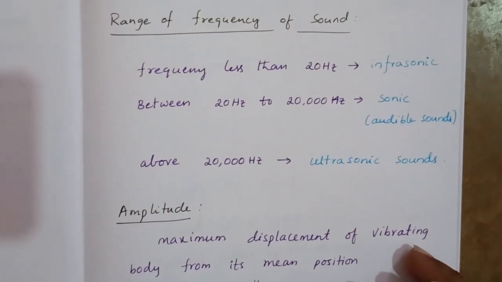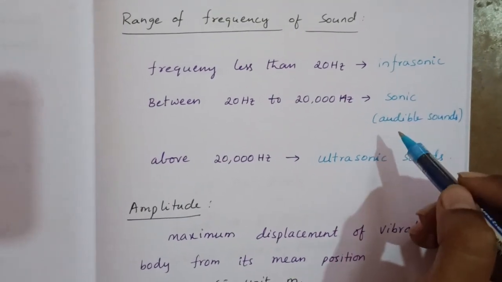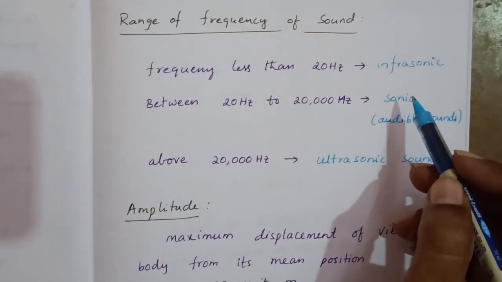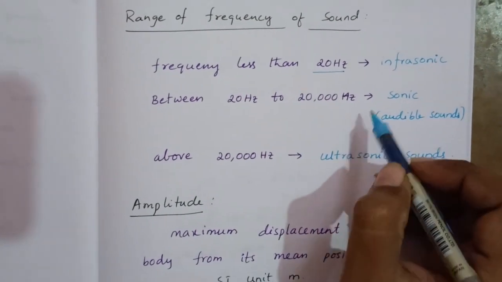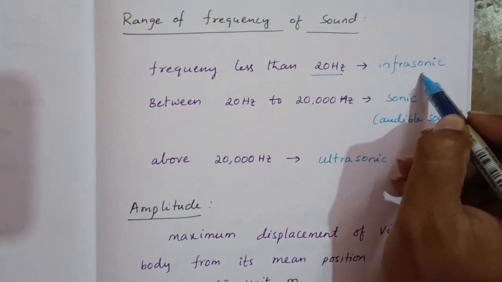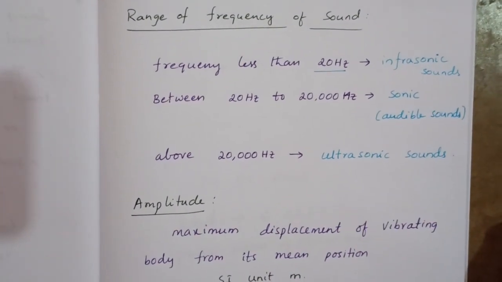Now based on different ranges of frequency, we have different sounds. Range of frequency of sound. If the frequency is less than 20 hertz, those are infrasonic sounds.